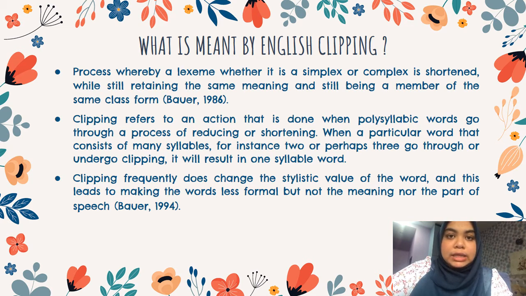According to Bauer, 1986, he explains the phenomenon of clipping as the process whereby a lexeme, whether it is simplex or complex, is shortened while still retaining the same meaning and still being a member of the same form class. Meanwhile, Marchand 1969 defined clipping as the reduction of a word to one of its parts, where the clipped part is not a morpheme in the linguistic system but an arbitrary part of the word form. Clipping is also called truncation.